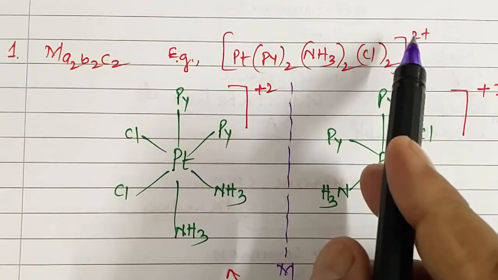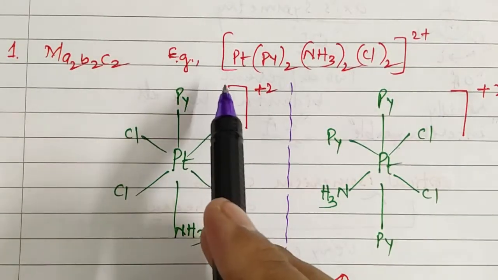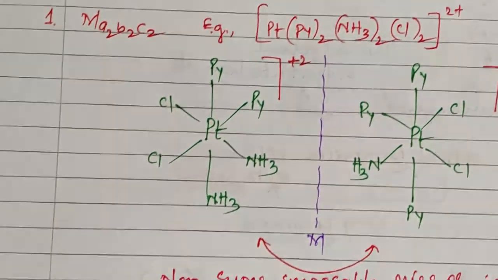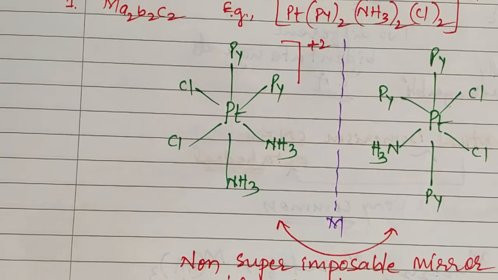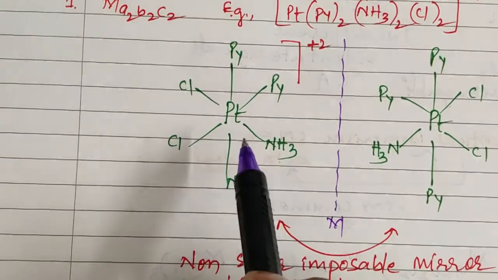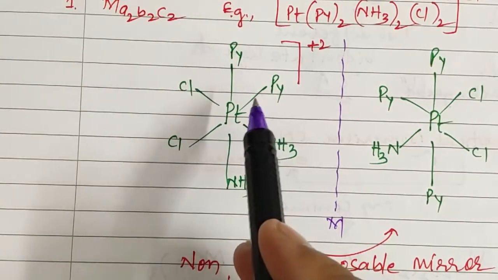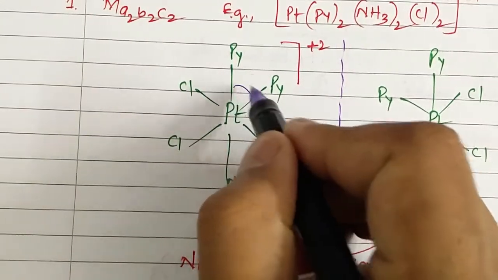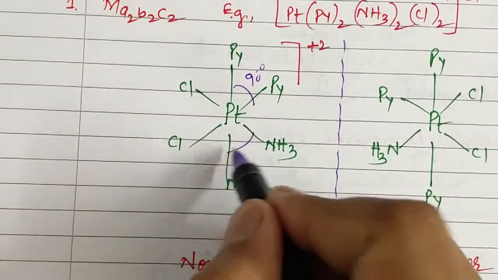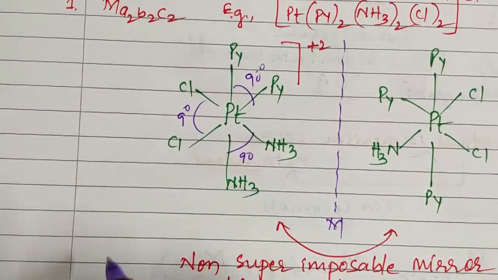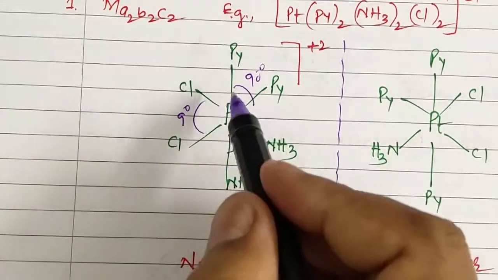The total charge is represented symbolically like this. If you look at the structure of this compound, all ligands are cis to each other because the angle between these two is 90 degree, the angle between these two is 90 degree and the angle between these two is 90 degree. Therefore, these are cis to each other.